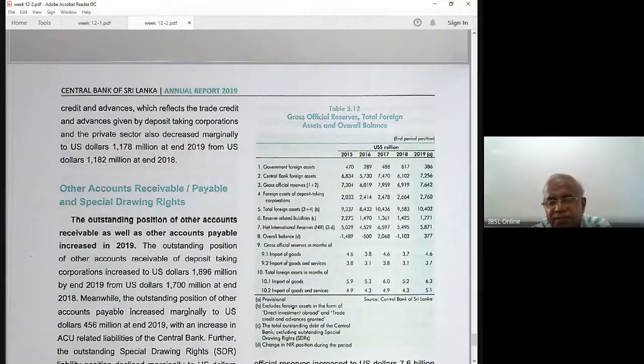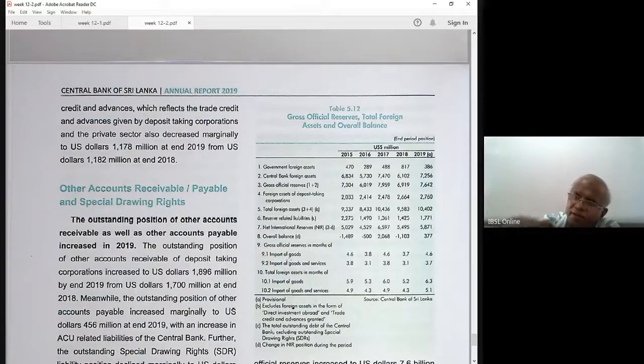When you have these reserves, you divide gross official reserves by the annual value of imports, in billions. Then the monthly value of imports.